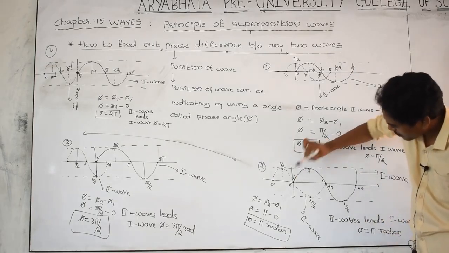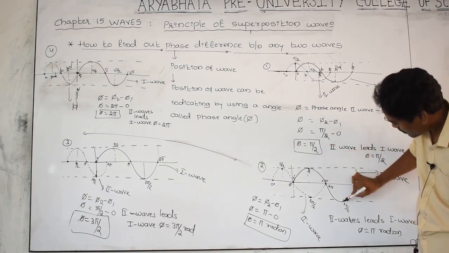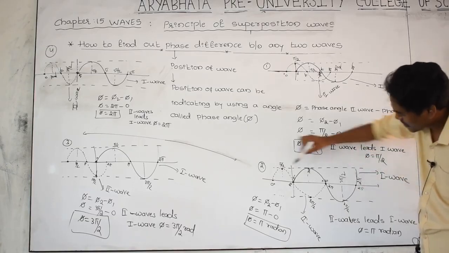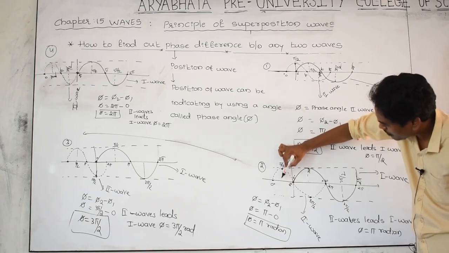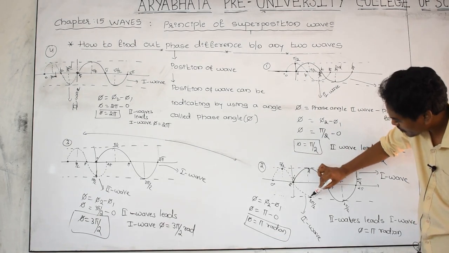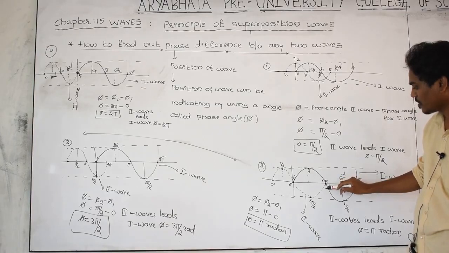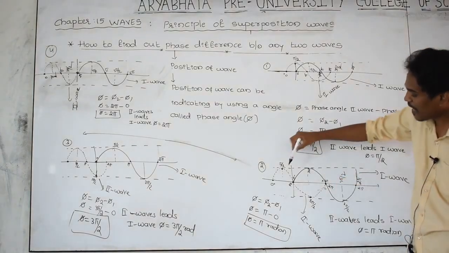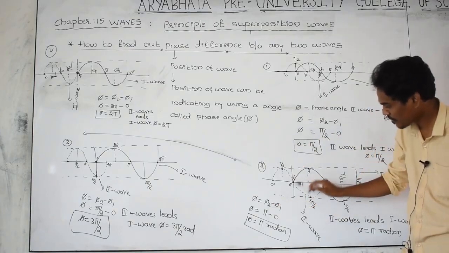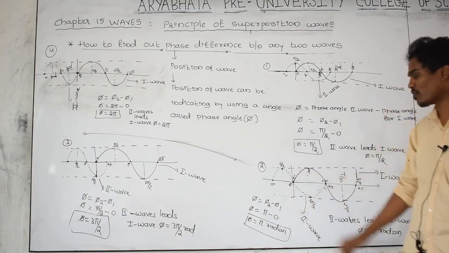For first wave, 0 here, pi by 2, pi, 3 pi by 2, 2 pi. For second wave, 0, pi by 2, this is 180, means pi, 3 pi by 2, 2 pi. Then at this point, second wave phase is equal to 180. At this point, first wave is 0. Pi minus 0, pi radian, means second wave leading first wave by 180 degree angle.